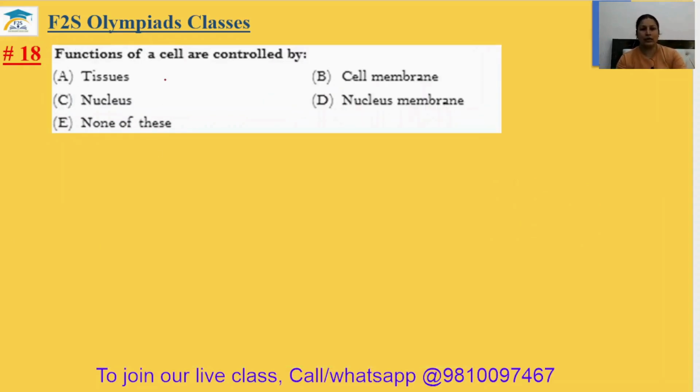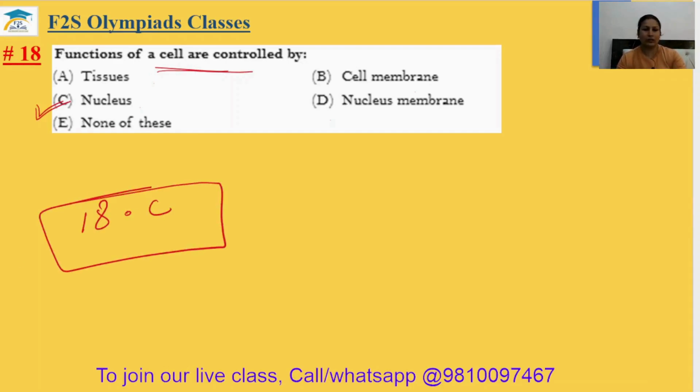Question number 18. Functions of a cell are controlled by tissues, cell membrane, nucleus or nuclear membrane. So actually the functions of the cell are controlled by the nucleus. The 18th answer will be option C.